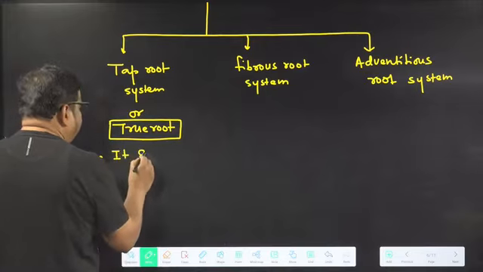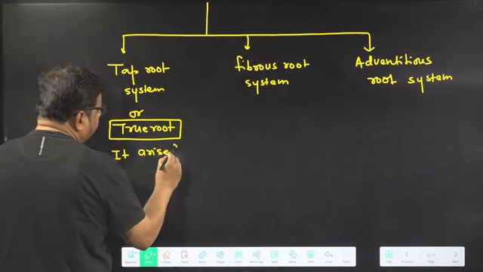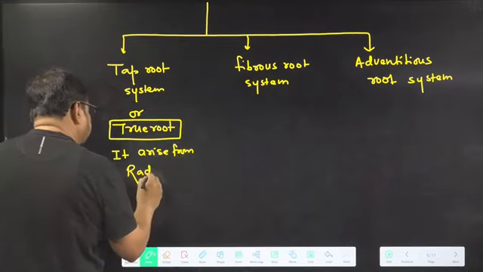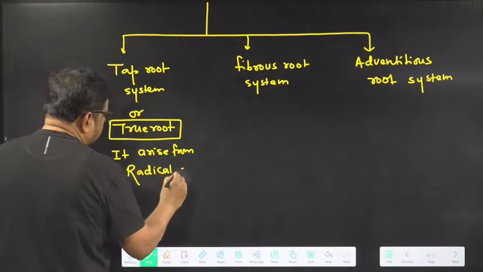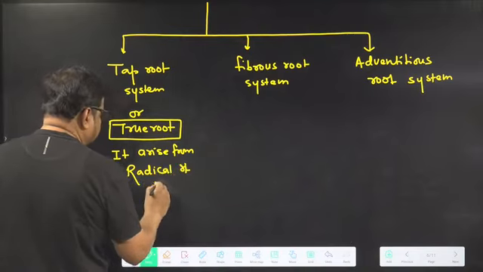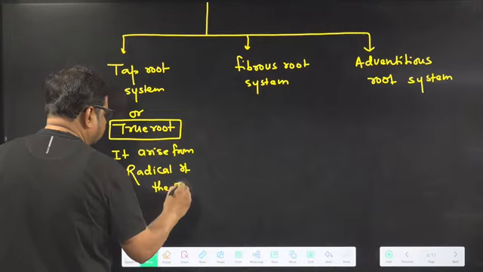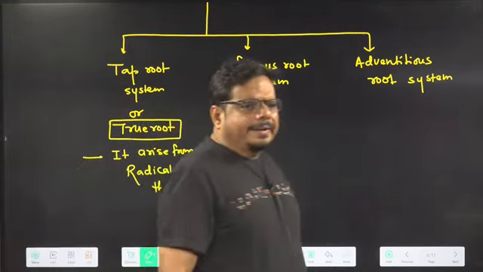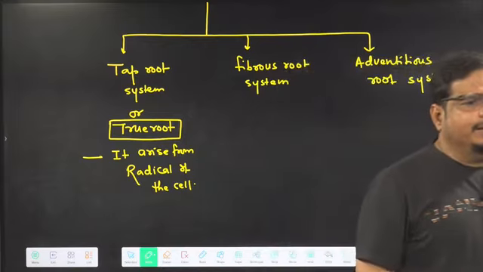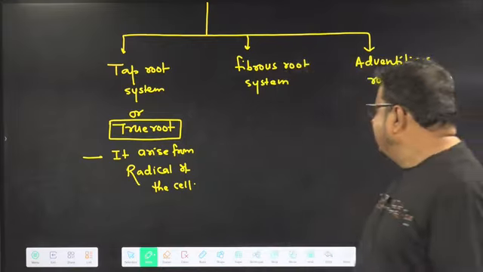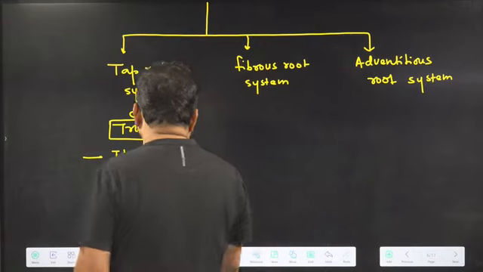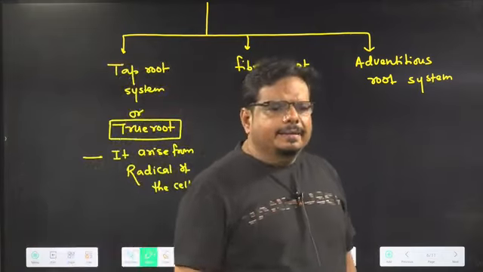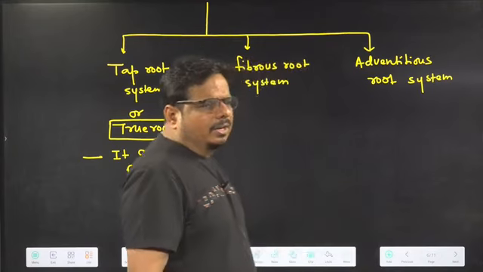It arises from the radicle of the seed. So what is the characteristic feature of a taproot? Are you able to understand? It arises from which part? Radicle. Able to understand or not?